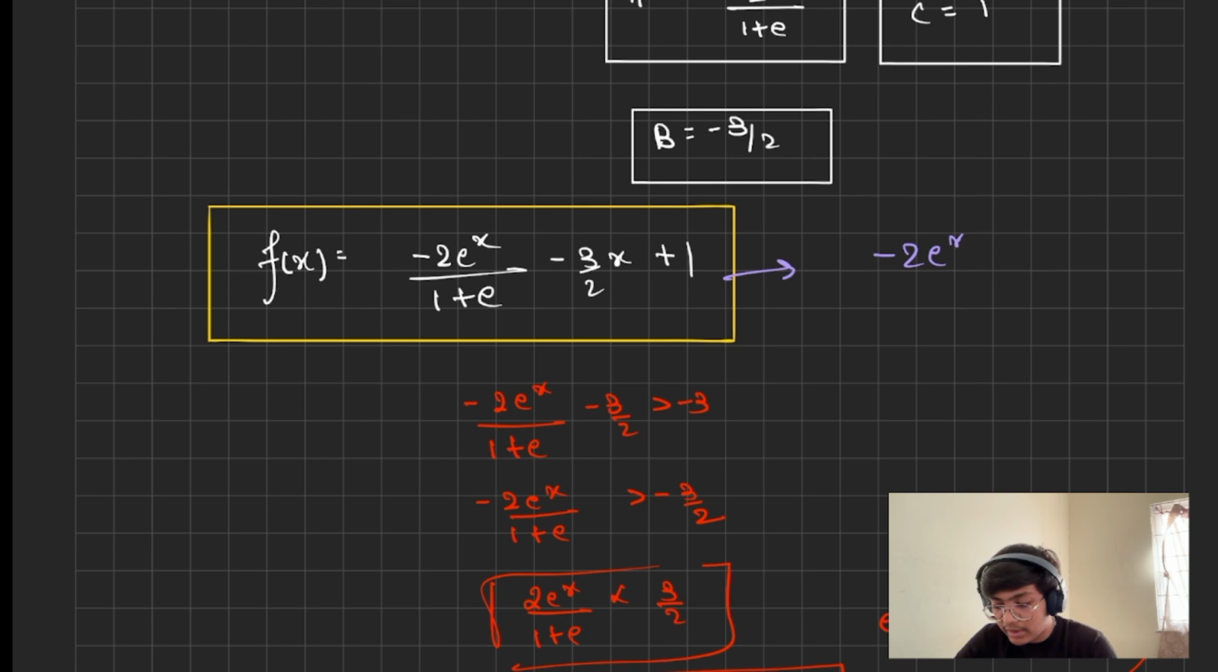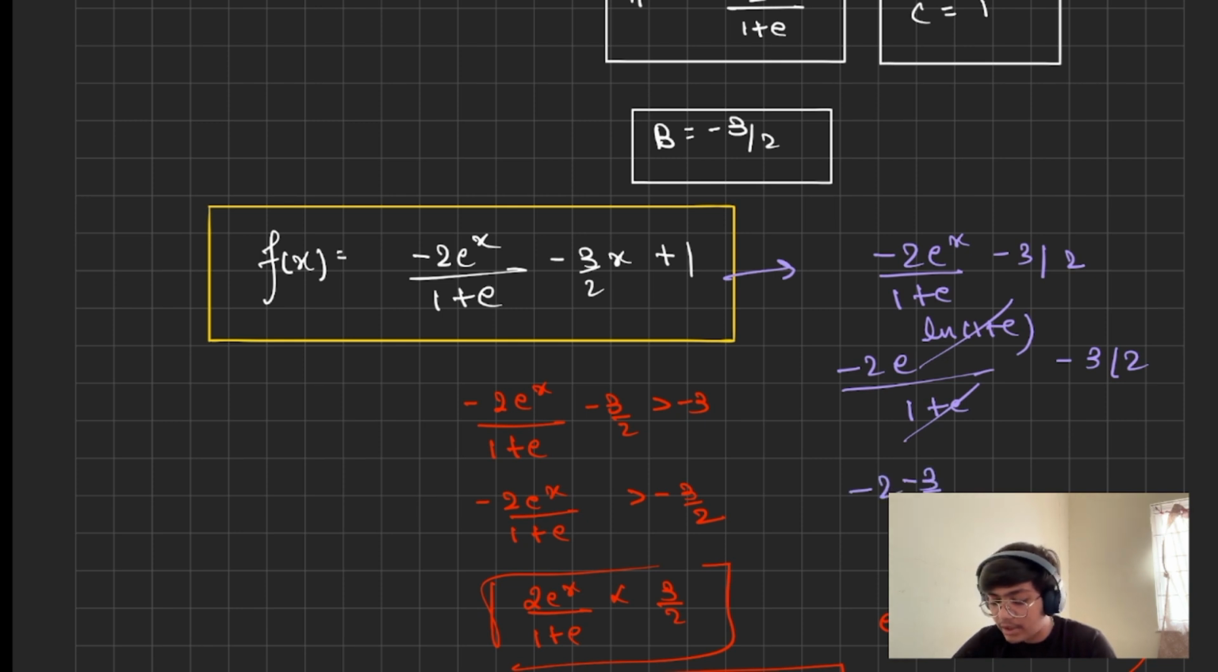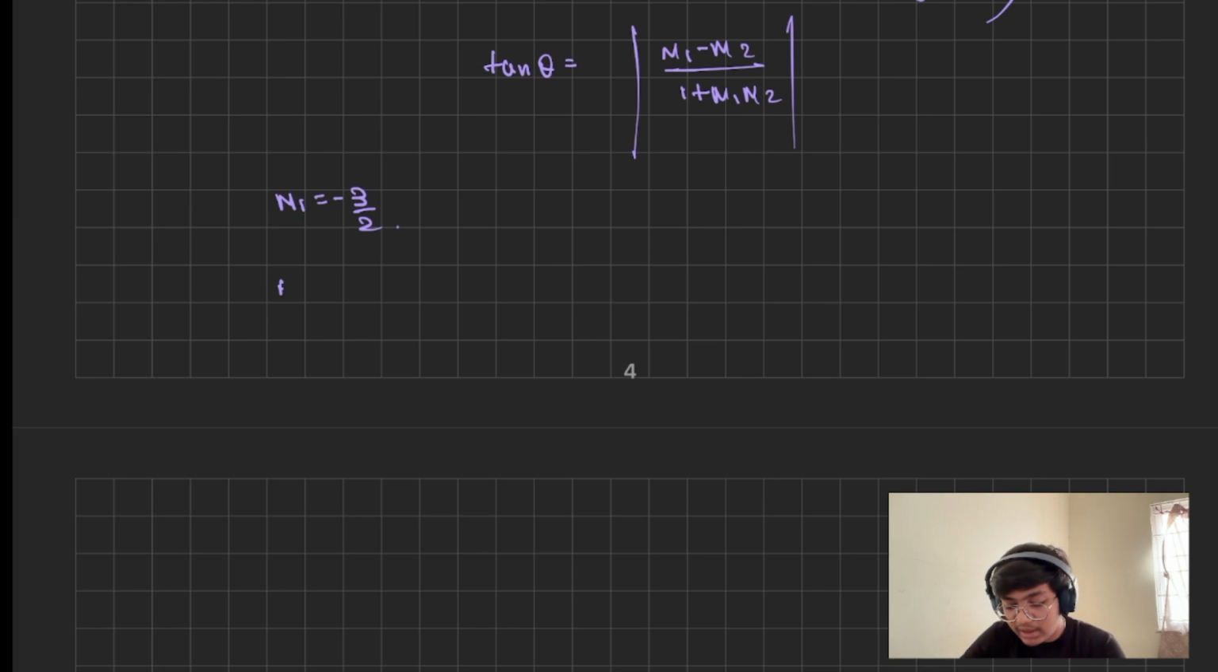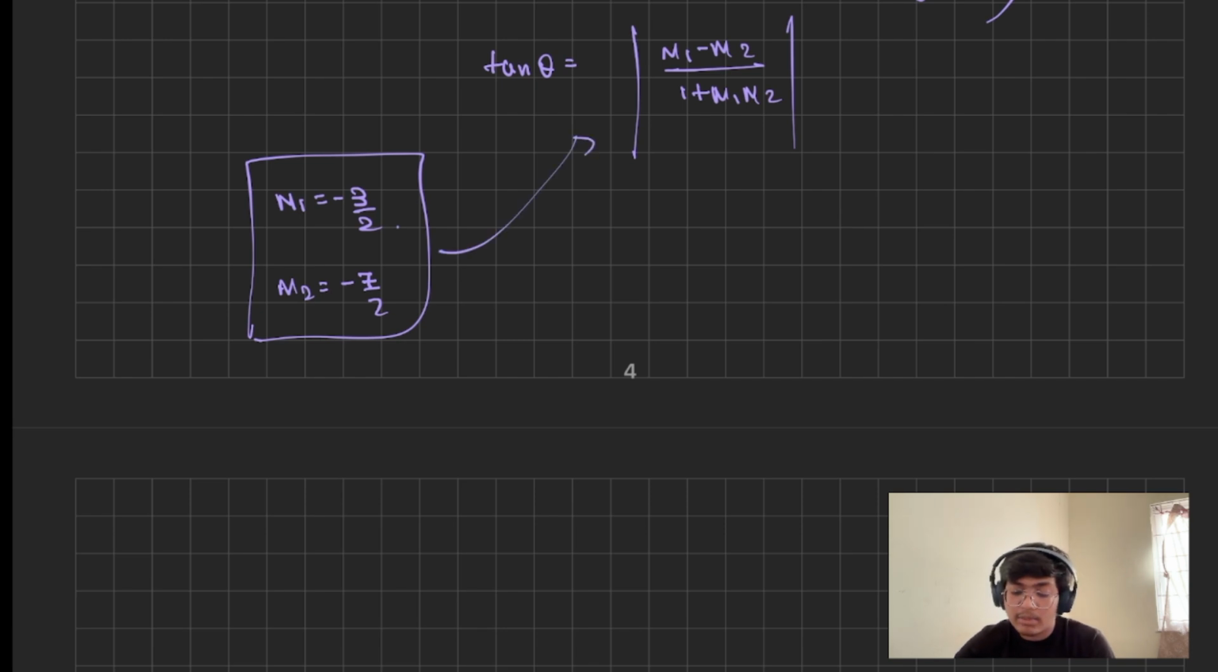Minus 2 e power x upon 1 plus e minus 3 by 2. Now we'll plug in the e power ln of 1 plus e upon 1 plus e minus 3 by 2, which will give us minus 2 minus 3 by 2, which is minus 7 by 2. So in that case, we are getting m2 as minus 7 by 2. Now, the only thing that is remaining is directly plugging into the formula, which I will also do right now.